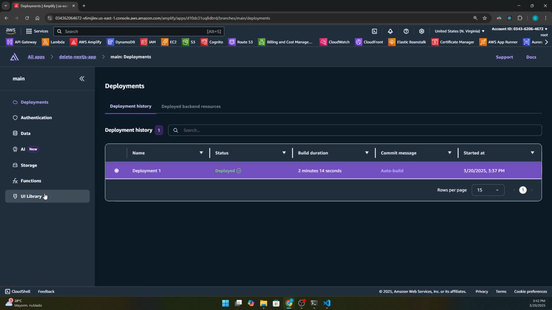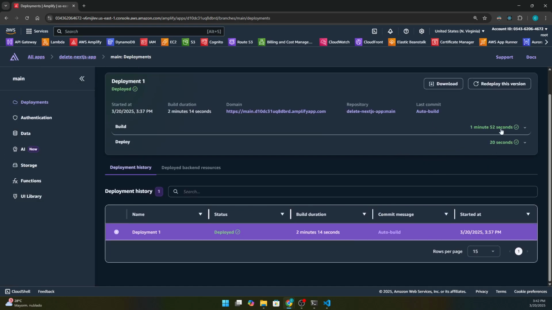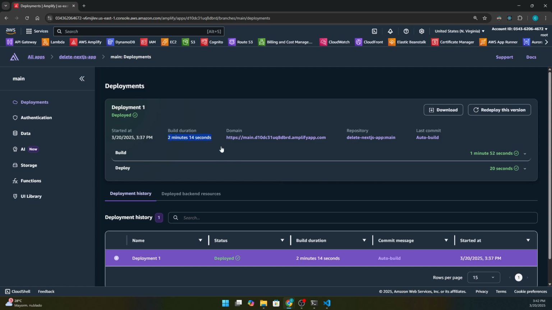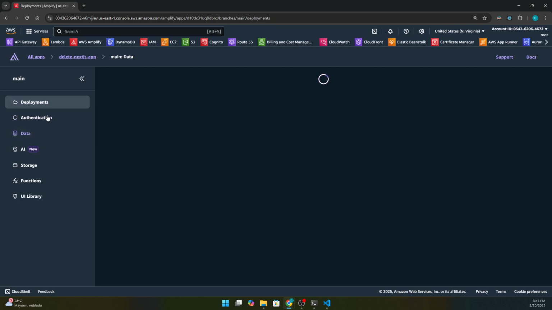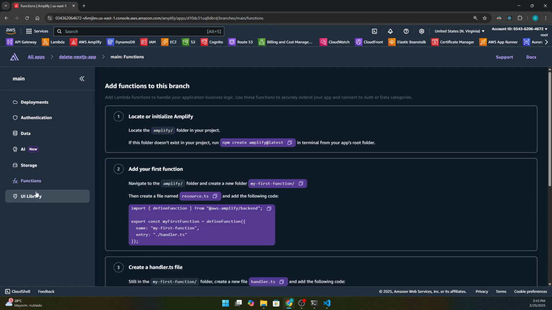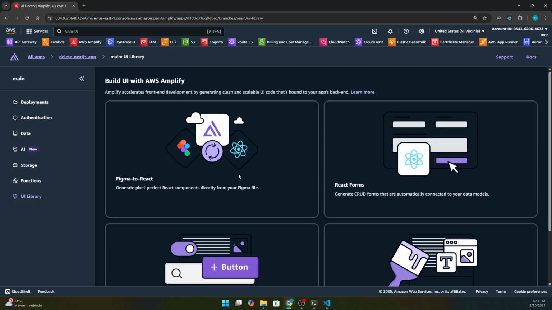Let's go to the main page, and as you can see, we have the specific implementation right there. It only used 2 minutes of build. We also have the visual integration for authentication, data, AI, storage, functions, and a UI library that allows, among other things, a ready-made login dialog that allows registering people, logging in people, a forgot password section, email security code, and more.